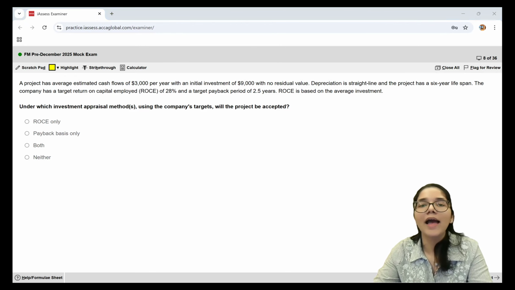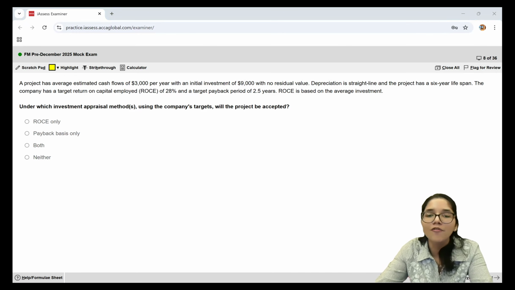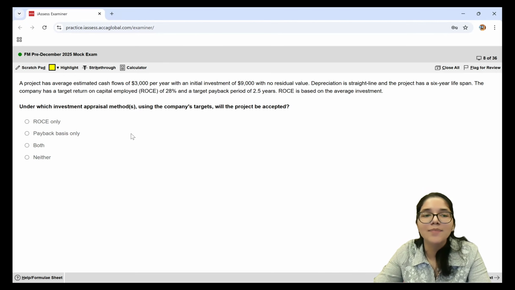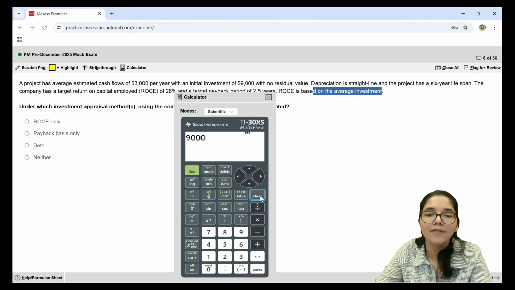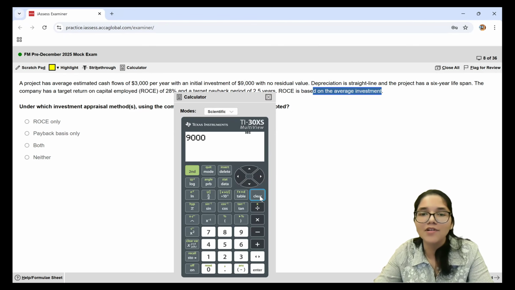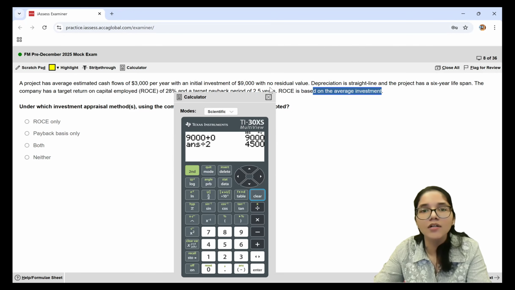If I want to look at the ROCE, I will use the ROCE formula, which wants me to take the profit and divide that by the average investment. Here, the question has specifically mentioned that ROCE is supposed to be based on the average investment. Firstly, talking about my denominator, 9,000 is the opening value. What is the definition of average investment? Opening value plus scrap value divided by 2. Here there is no residual value, that means scrap value is 0. Divide this whole figure by 2. Your average investment is $4,500.